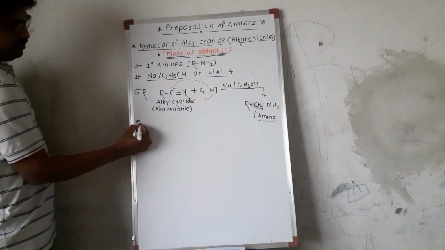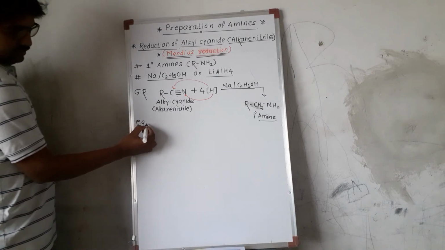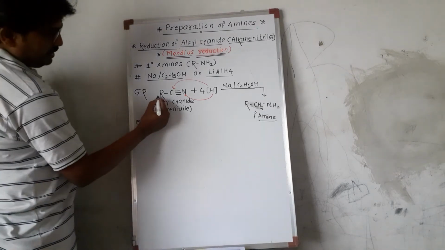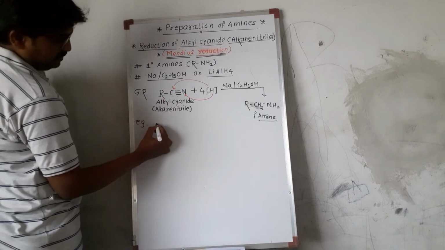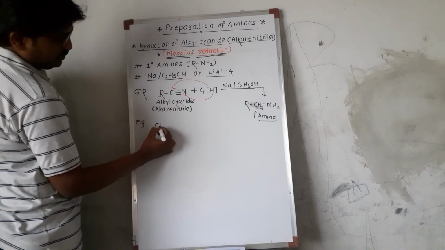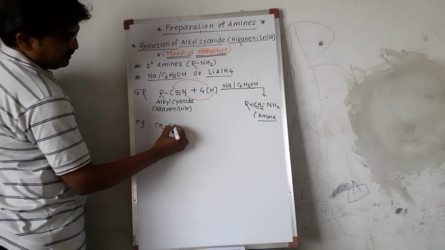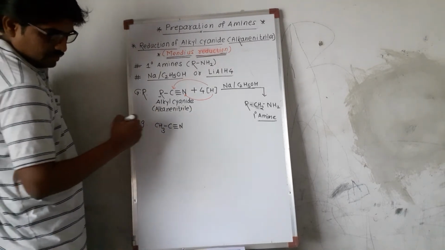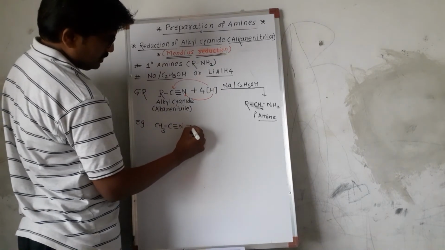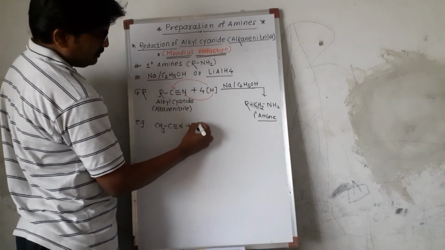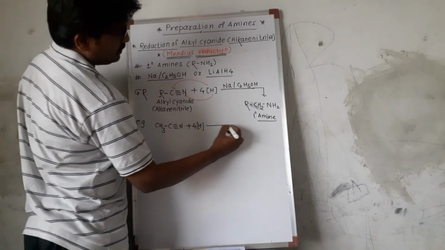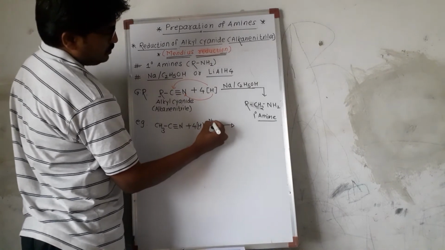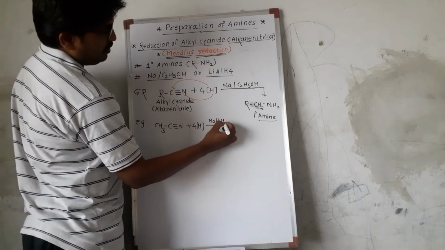Suppose we have to take one example for this. We take here methyl group or ethyl group. Suppose we take methyl, CH3 C triple bond N, plus 4 hydrogen in presence of sodium in ethanol.